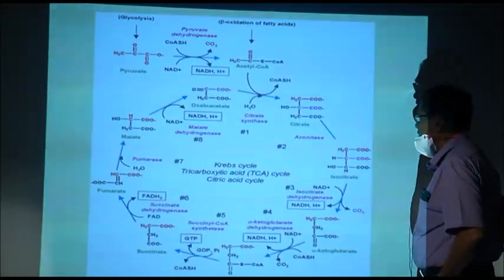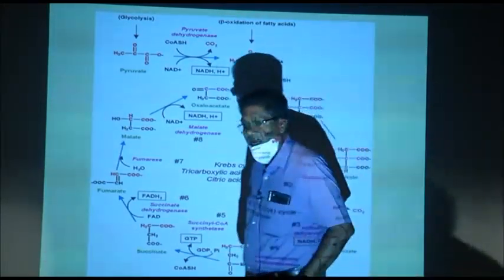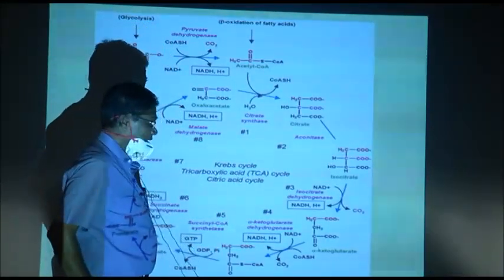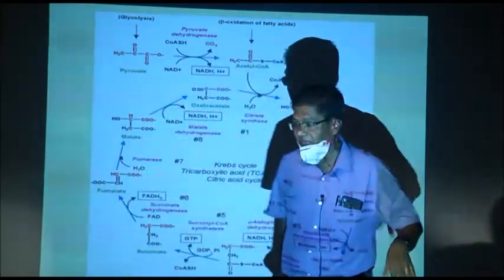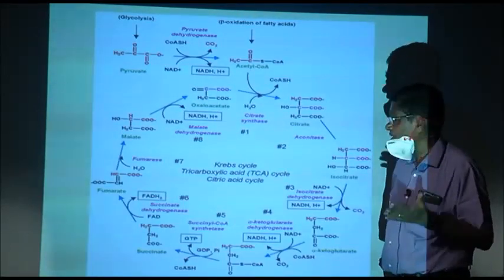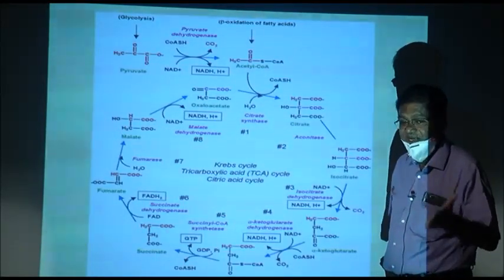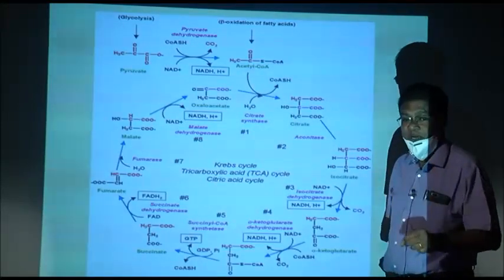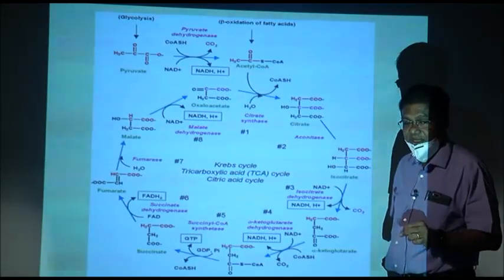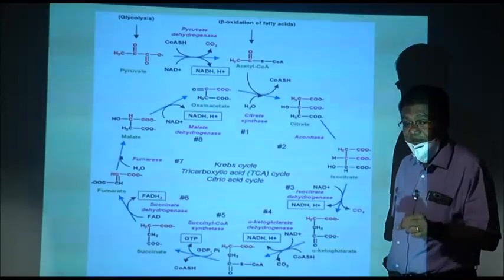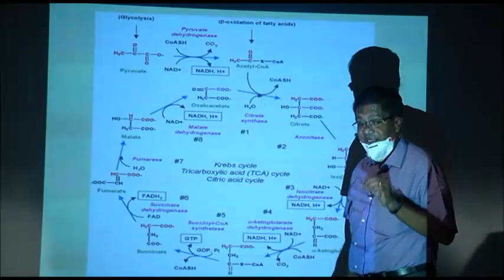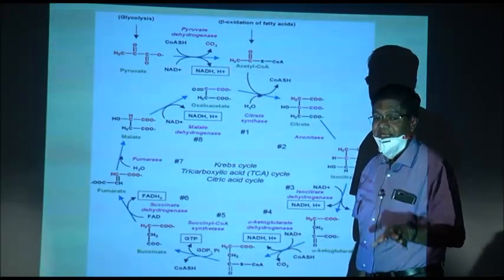Next. Then is the Krebs cycle. Now, Hans Krebs in 53, I think, found the Krebs cycle. By his name it is the Krebs cycle, and by the by, the glycolytic process is called the Embden-Meyerhof-Parnas pathway, EMP pathway. I forgot to tell that at that time. Glycolysis is otherwise known as the Embden-Meyerhof-Parnas pathway, and this is the Krebs cycle, or it is also called the citric acid cycle.